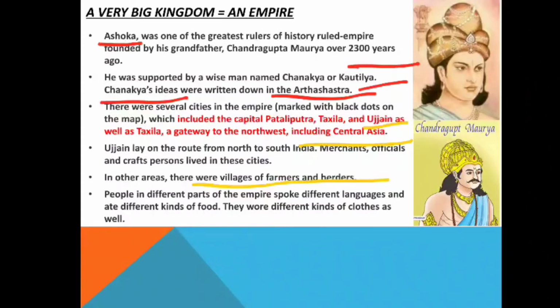So people in different parts of the empire spoke different languages and ate different kinds of food. There was a vast variety of languages and cultures followed in various parts of India, as it was a vast empire under Mauryan influence. If we talk about Magadha and Patliputra, Magadhi and Prakrit were very common languages. And if we talk about the south, then Tamil and Kerala languages were also there. So people in different parts of the empire spoke different languages and ate different kinds of food.